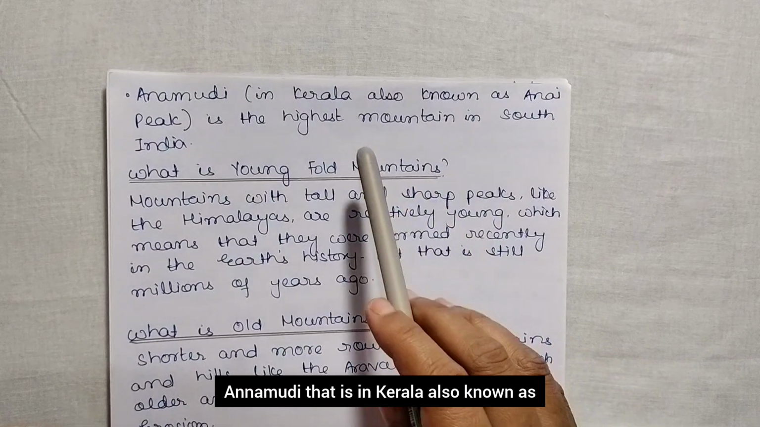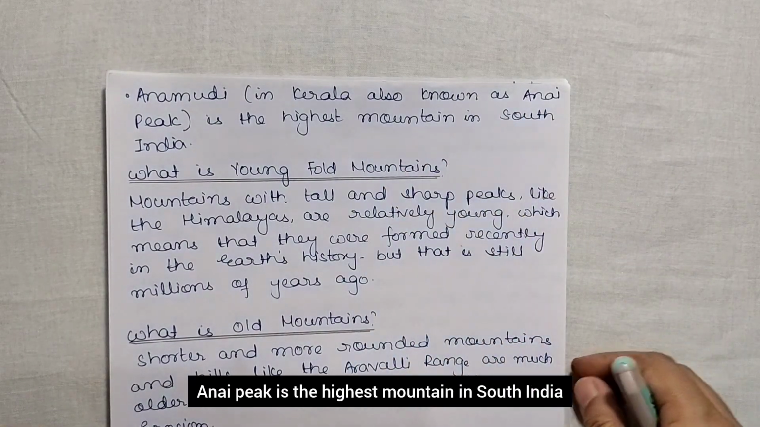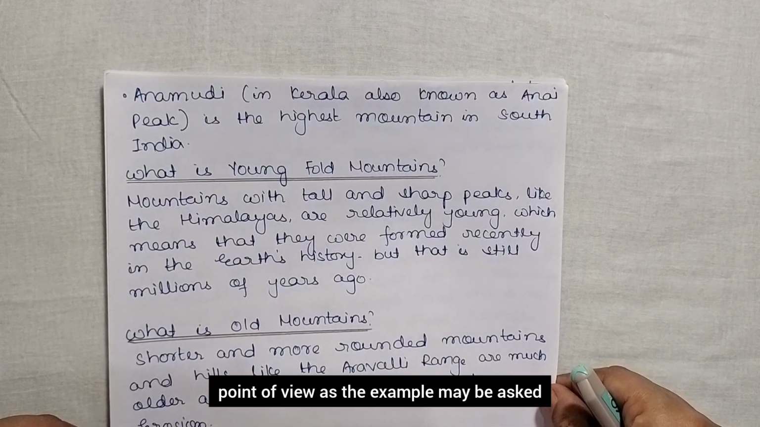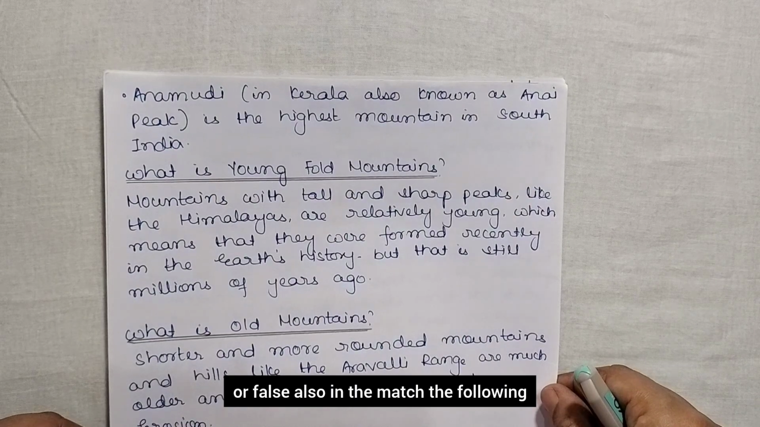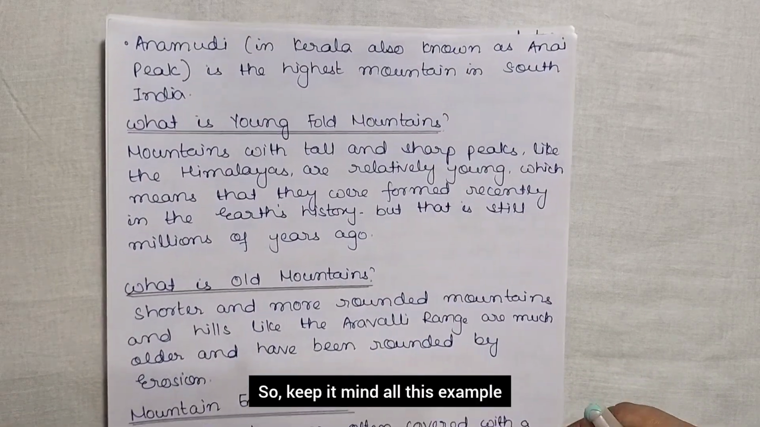Anamudi, that is in Kerala, also known as Anai Peak, is the highest mountain in South India. These are important from the examination point of view, as the examples may be asked. They may be there in true or false, match the following or MCQ questions, so keep all these examples in mind.